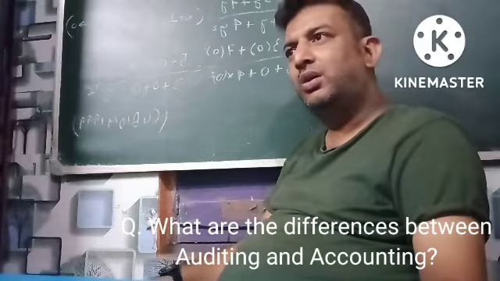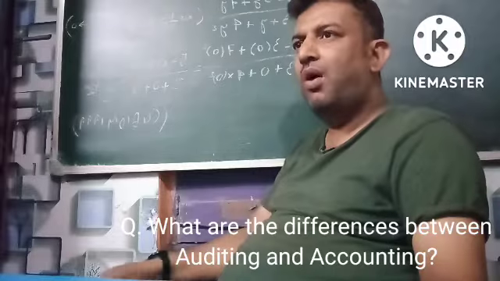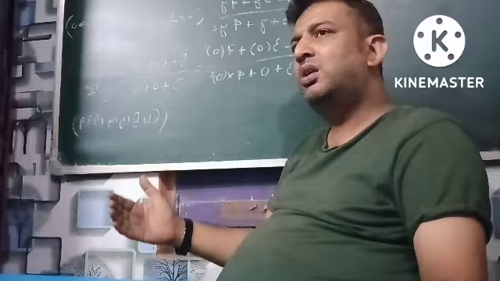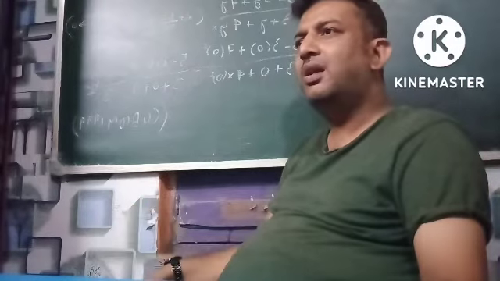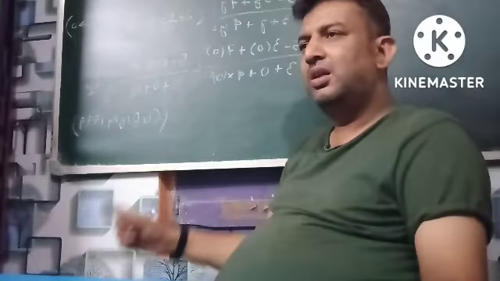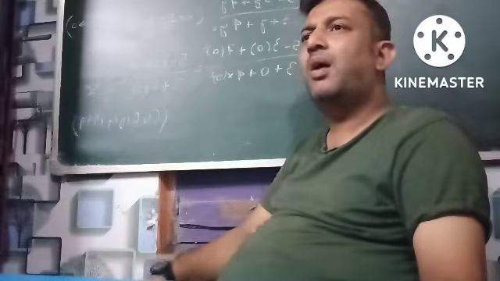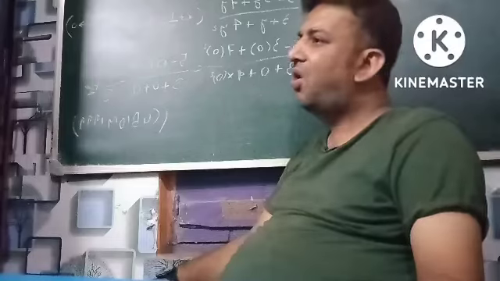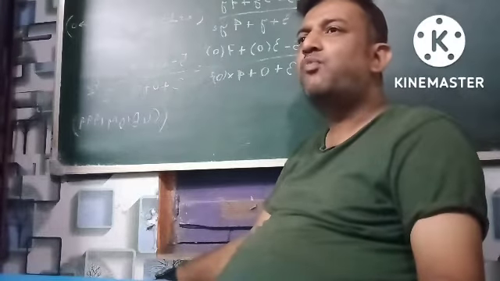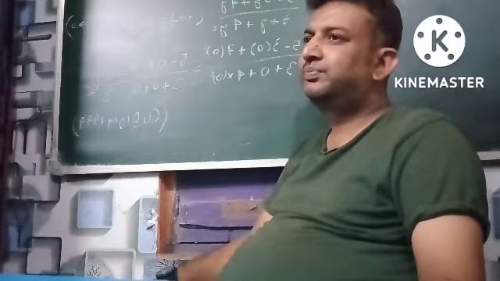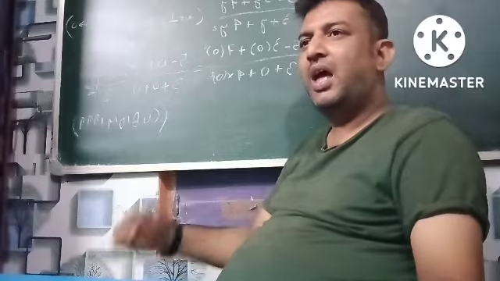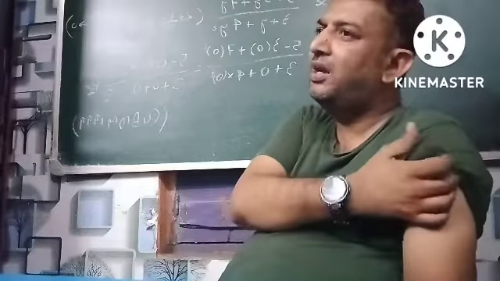A qualified accountant performs the duty of accountancy or accounting. Accounting is the job that is performed by an accountant. On the other hand, the job of auditing is performed by an auditor. A qualified auditor performs the job of auditing. The job is called auditing, and this job of auditing is performed by an auditor.